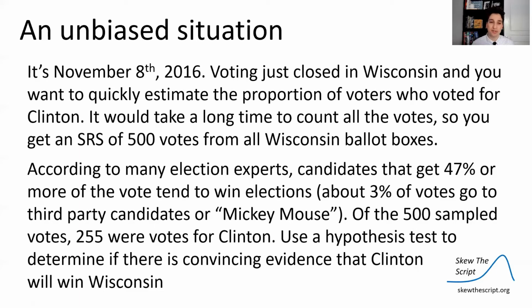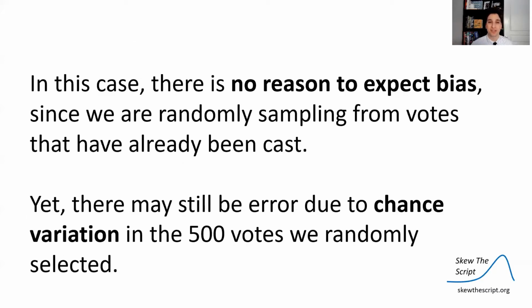About 3% of the votes usually go to third-party candidates or people who write in things like Mickey Mouse or something silly. Now, of the 500 sample votes, 255 that you got in your sample were for Clinton. Use a hypothesis test to determine if there's convincing evidence that Clinton will win the election in Wisconsin. In this case, there's no reason to expect bias because we're randomly sampling from votes that have already been cast. We're not really undercovering, we're doing a true random sampling process.